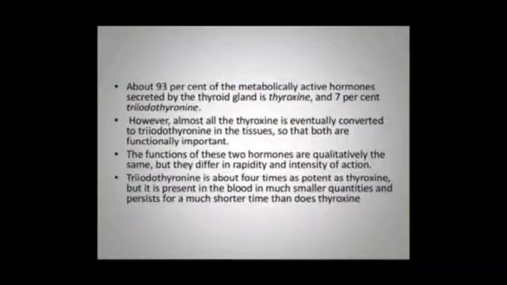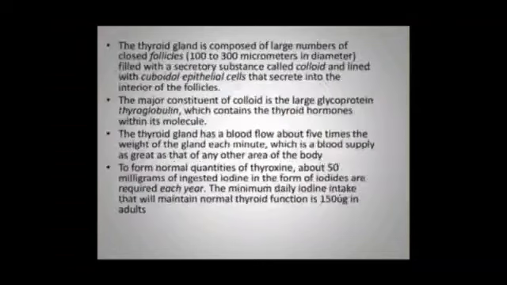The functions of these two hormones are qualitatively the same, but they differ in rapidity and intensity of action. T3 is about 4 times as potent as thyroxine, but it is present in the blood in much smaller quantities and persists for a much shorter time than thyroxine.